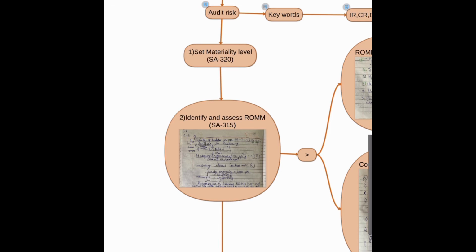So first we will determine materiality level as per SA 320. Let's say performance materiality is 75% of PBT. So we will check only items above that amount. After setting the materiality level, we will identify and assess risk of material misstatement.